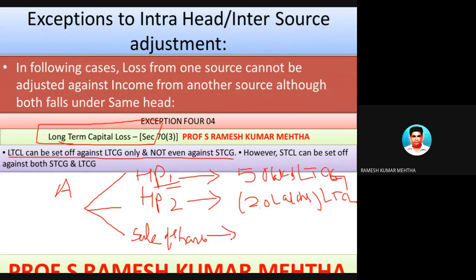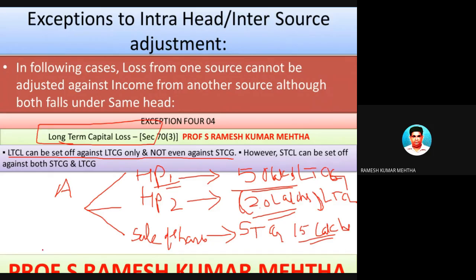And he sold some shares within 3 months of acquisition and made a profit of, for example, 15 lakh rupees. Please remember, loss is shown in brackets, profit is open, and this is also a positive one. When I keep it in brackets, it means negative, so there is a loss.